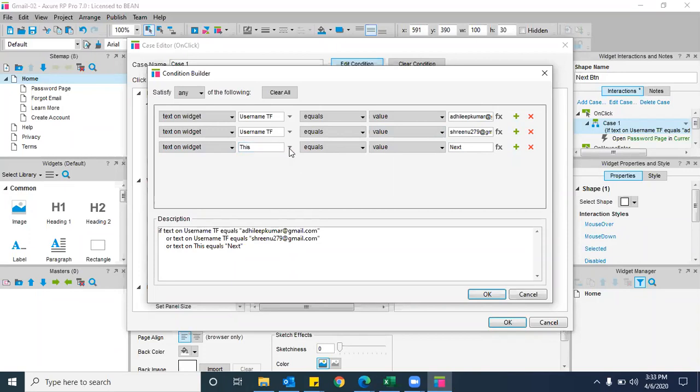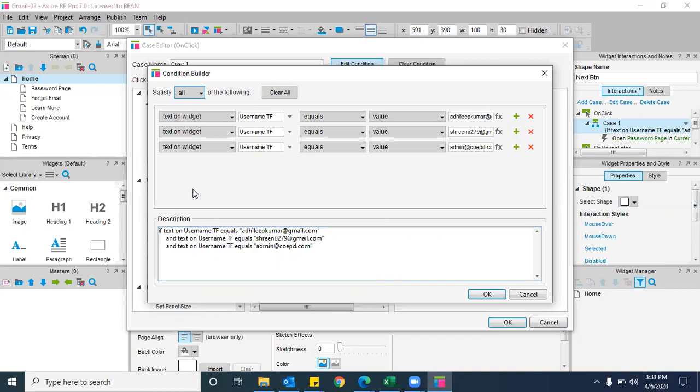Again, the same story. We need to select the username text field, and that should be equal to admin@coepd.com. This is the third username. But initially the default is all. If you read this, text on username text field equals Dilip Kumar and Shrinu and admin, then you should enter all three email IDs in the same text box, and only then will it go to the next page.